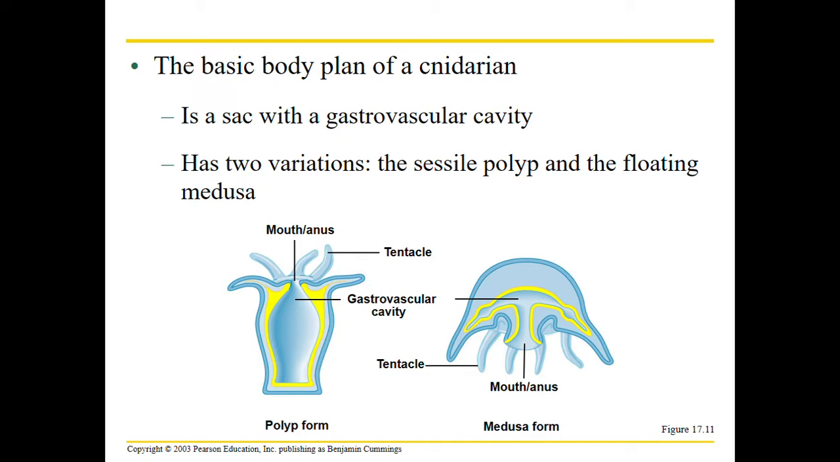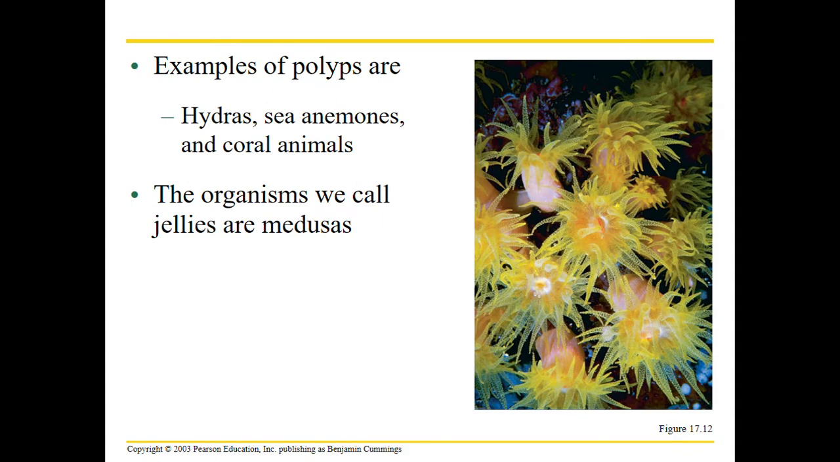Some species of cnidarians will only ever be in the polyp form, whereas others can be in both forms depending on their life cycle. Polyps can be found in sea anemones and corals. Hydras, you may remember from the asexual reproduction chapter. And then medusas are what we call jellyfish.